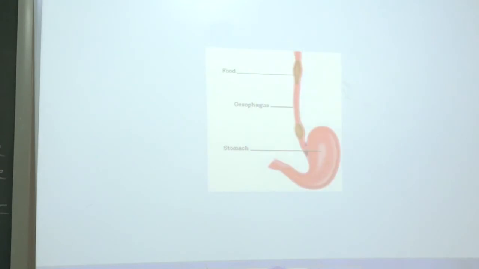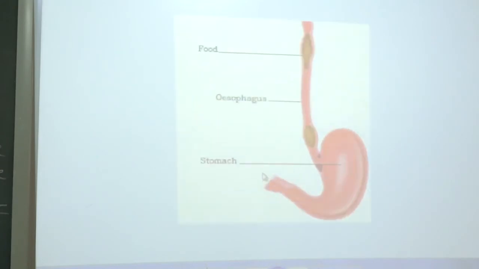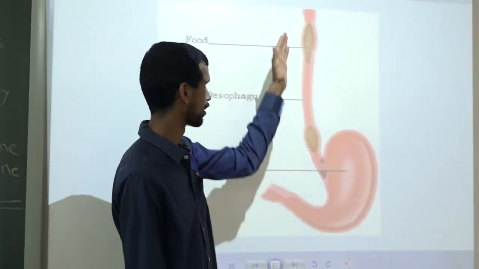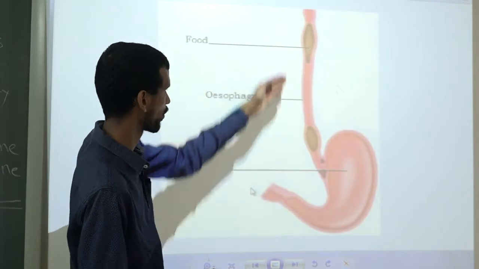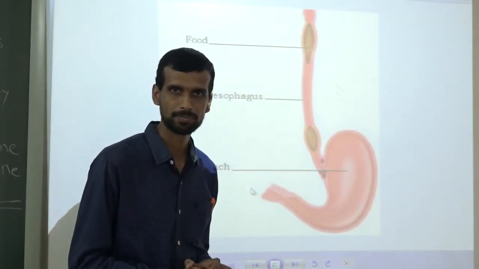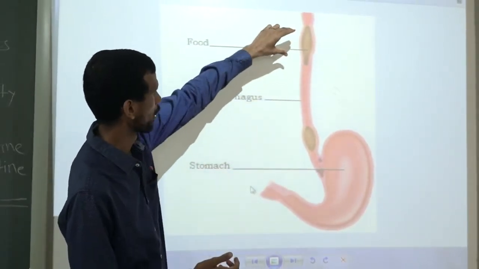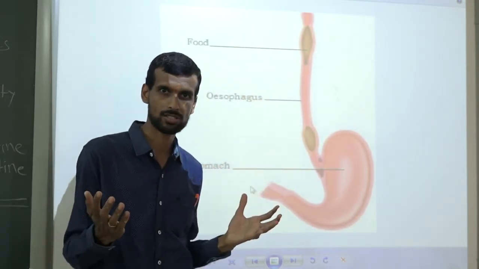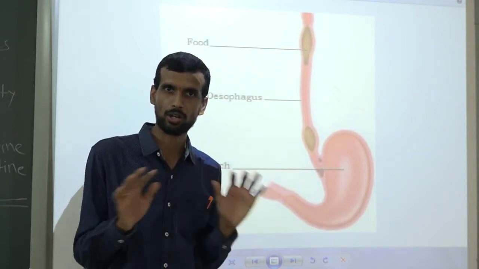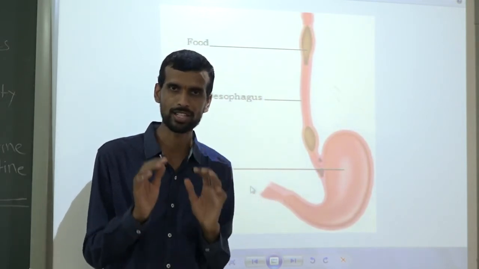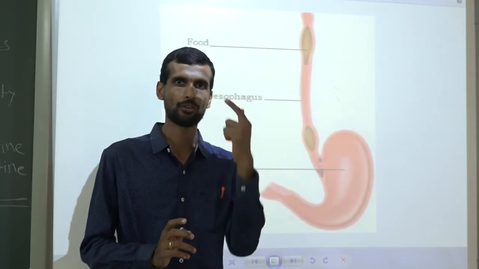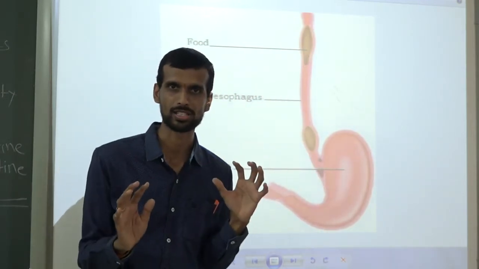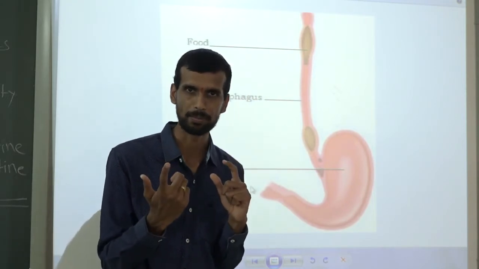Before starting with the stomach, we'll see a little bit about the esophagus. We'll start the stomach after studying the esophagus. This is the esophagus, another word, food pipe, right? So here in the esophagus, this is the food. What is the role of the esophagus? The esophagus will not digest the food. The esophagus will only pass the food from the mouth to the stomach. That is the only role of the esophagus. It is also called the food pipe.